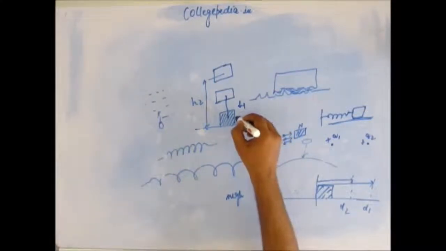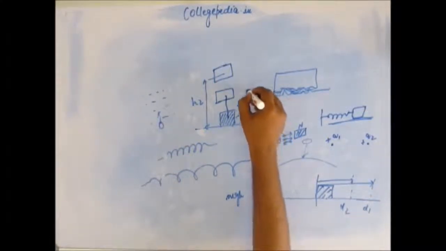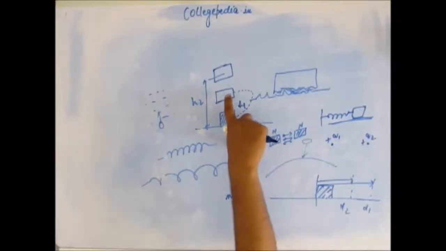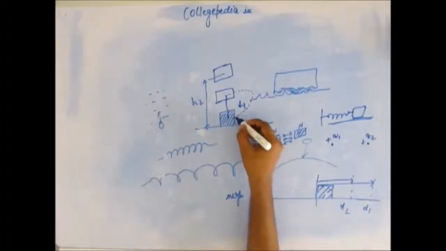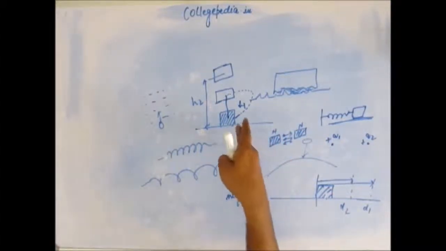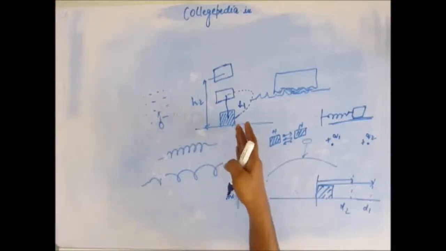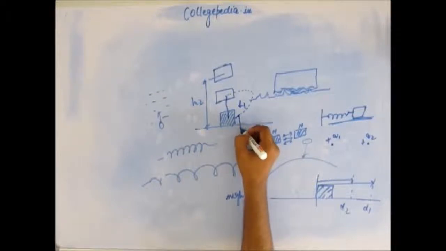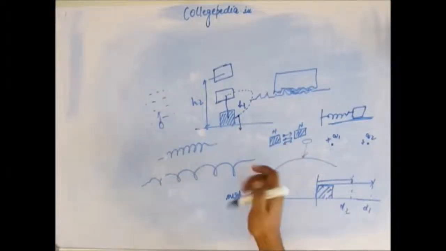Even if we had brought it on a curved path, even then the work done would have been the same, and hence the energy stored would have been the same. Now see, when we are moving on a curved path, Earth all the time is pulling the block vertically downward. So the force which we have to overcome is all the time acting vertically downward.